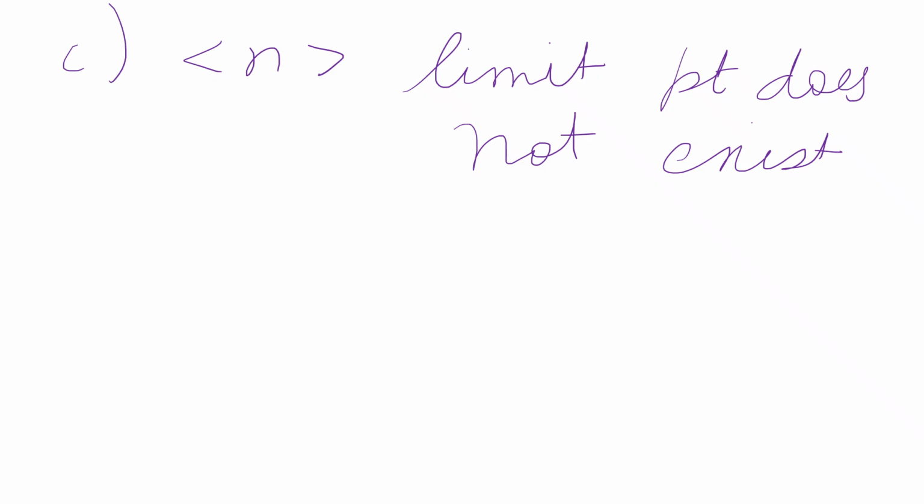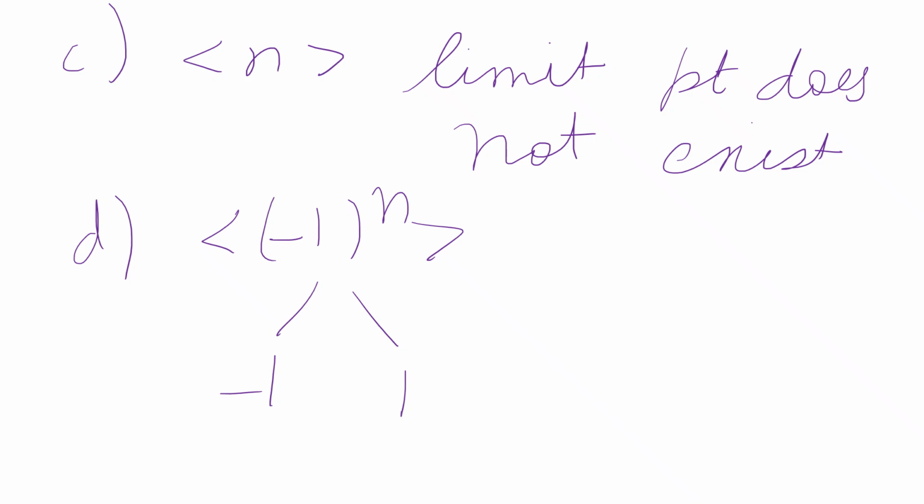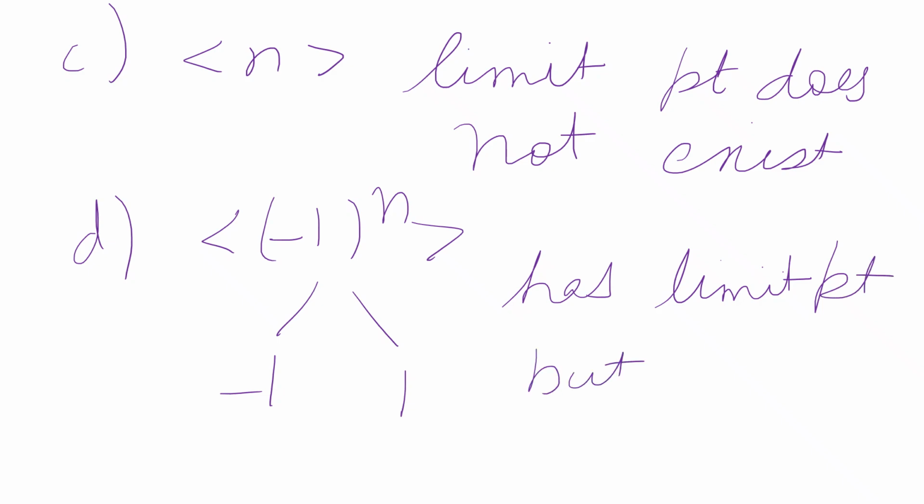Now, we will check option D, which says that the limit point of a sequence is always the limit of the sequence. For this also, we take the example of the sequence (-1)^n. Its range set is {-1, 1}. Clearly, it has limit points, but it does not have any limit. It contradicts option D, which says that the limit point of a sequence is always the limit of the sequence. Therefore, option D is false.